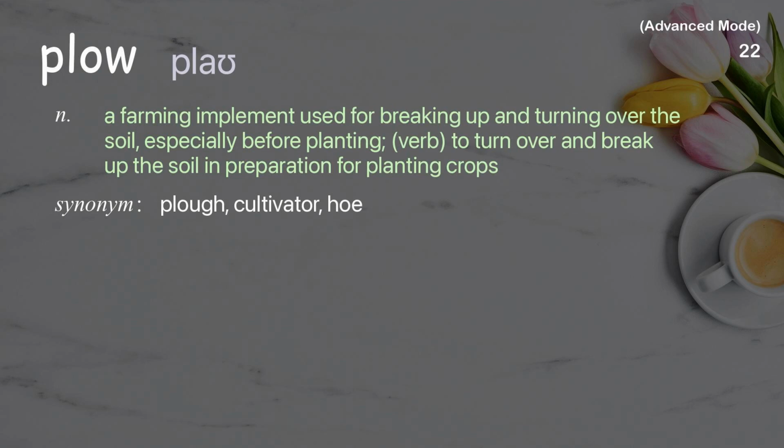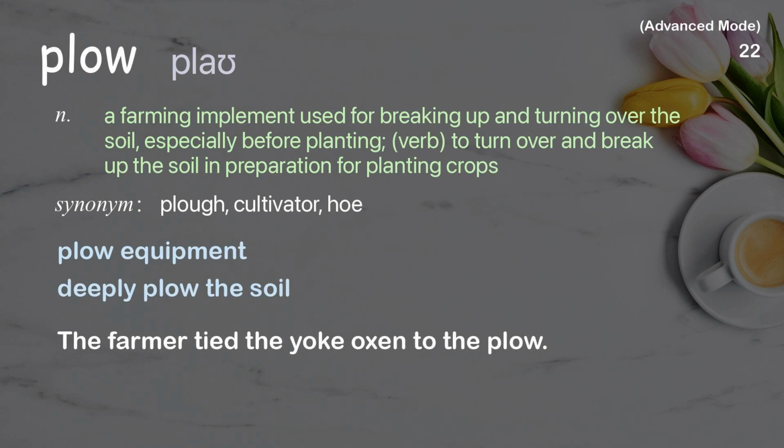Plow. A farming implement used for breaking up and turning over the soil, especially before planting. Verb, to turn over and break up the soil in preparation for planting crops. Examples: plow equipment, deeply plow the soil. The farmer tied the yoke oxen to the plow.